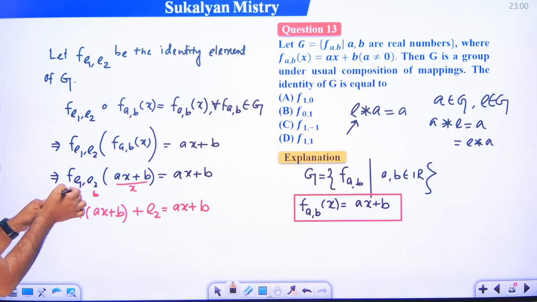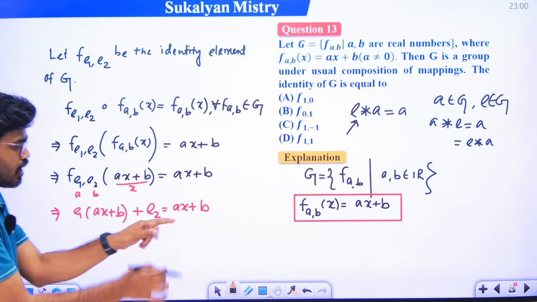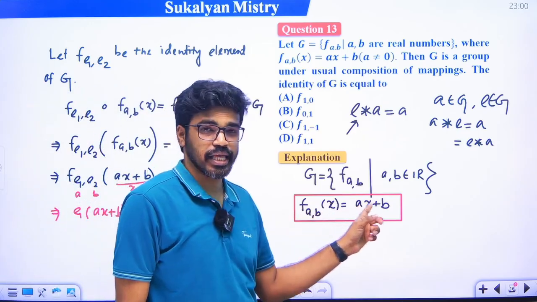How it is defined, f of abx, so that is ax plus b.